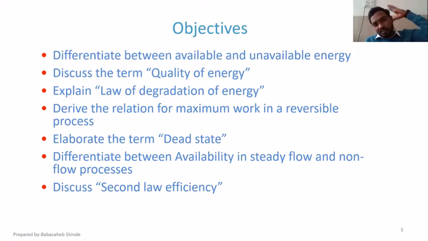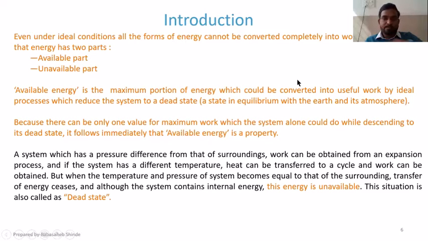We applied this concept to a refrigerator and heat pump also, but instead of efficiency, we use something different over there, and that relation is the coefficient of performance. But now, what is meant by second law efficiency, that we are going to discuss in detail. So these are the objectives of this unit, and that you are supposed to cope with at the end of this unit. So let's begin with the introduction.